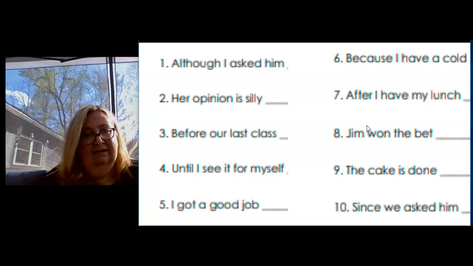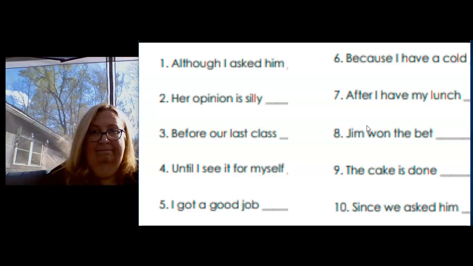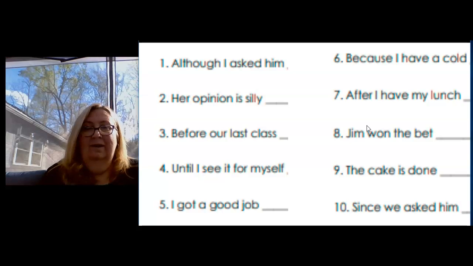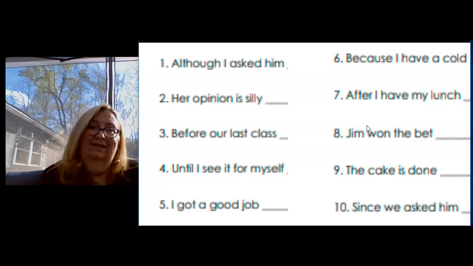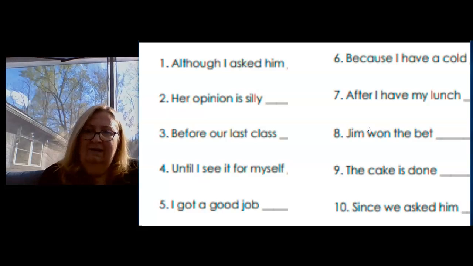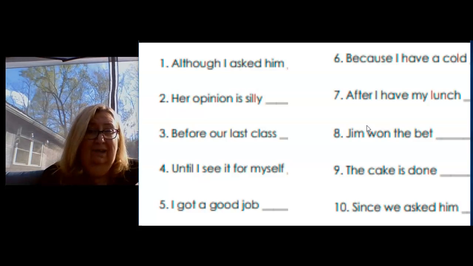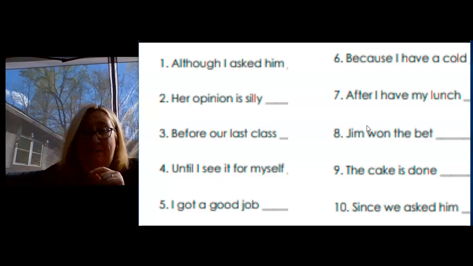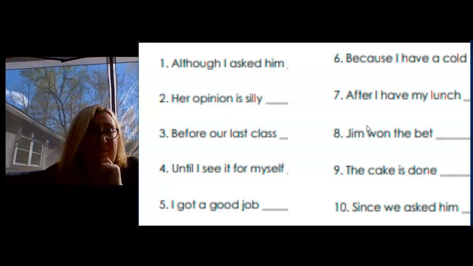Before our last class. What about it? Right? It doesn't make a complete thought. So that is dependent. It depends on something else to help it make sense. Until I see it for myself. This is just like when we're looking for fragments. If it's a fragment, if it doesn't make a complete thought, it's going to be dependent on something else to make it make sense. So until I see it for myself would be a fragment, which makes it a dependent clause.